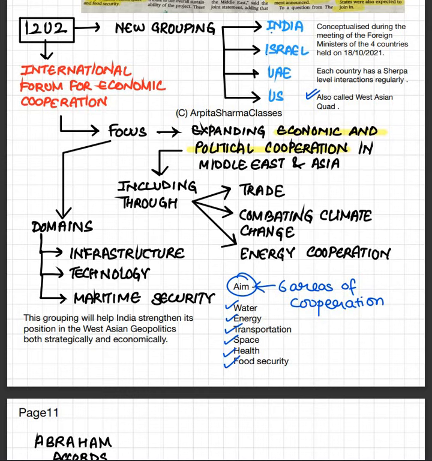And the focus of I2U2 is to expand economic and political cooperation. Basically, its focus is to increase economic and political cooperation in the Middle East and Asia. Okay, and increasing India's cooperation is a very important focus for us as well. And we are going to improve and enhance our cooperation through trade, through climate, combating climate change, through energy cooperation, etc. So it aims to re-energize and revitalize the American partnerships across the world to strengthen the ties,